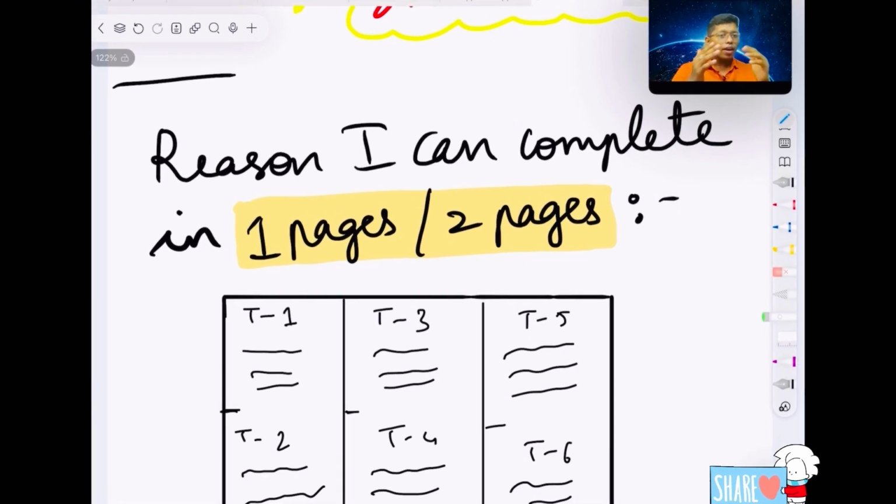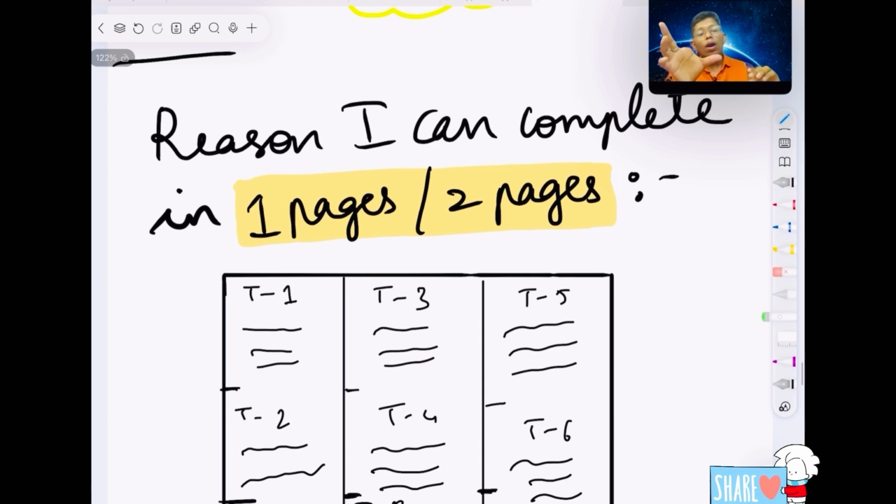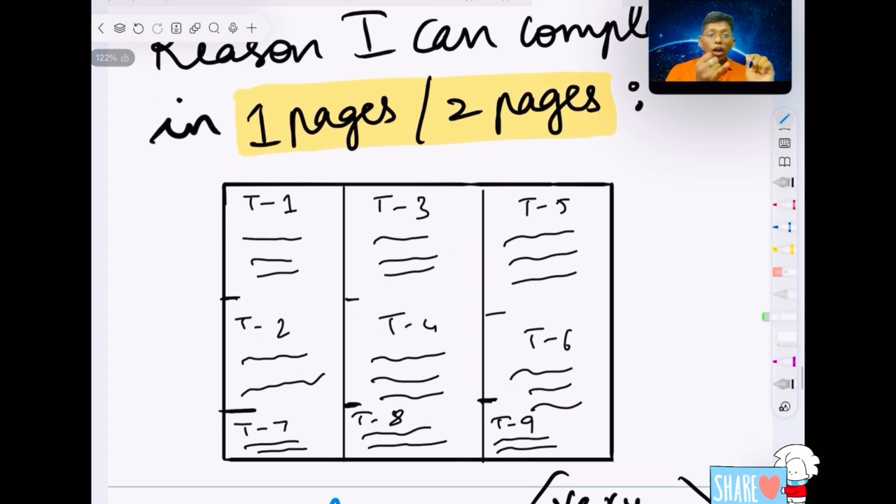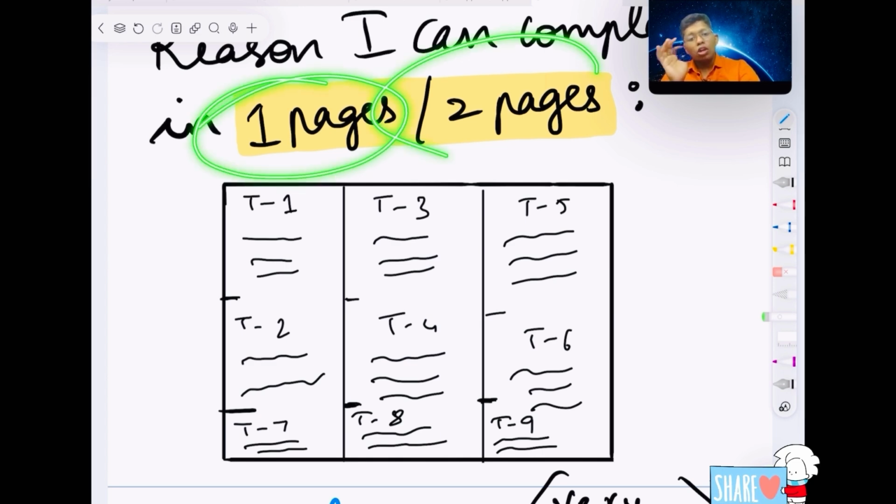After seeing the short notes, you may get an idea. I have written 2-3 pages in short notes comparatively, and 2-3 pages before and after I have left for mistake notes, that you may understand. One thing you may miss is how I made everything very short, like one chapter in one page. How is it possible? Whatever it could be, physical, inorganic, or whatever you write, I am trying to complete it in one page or more. You can go to 2 pages still.